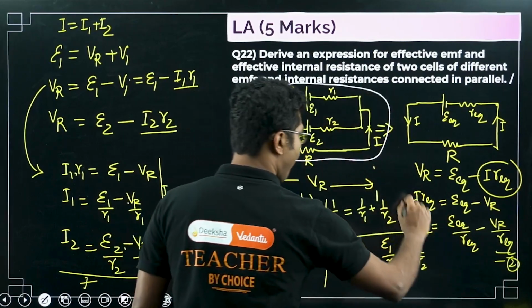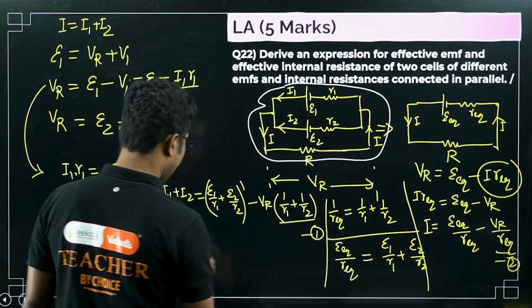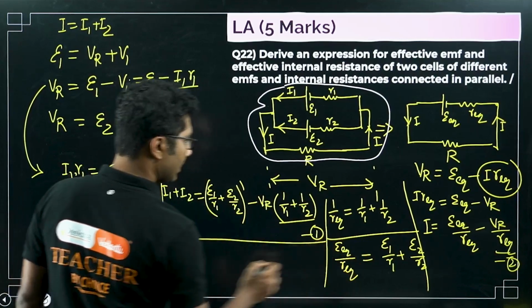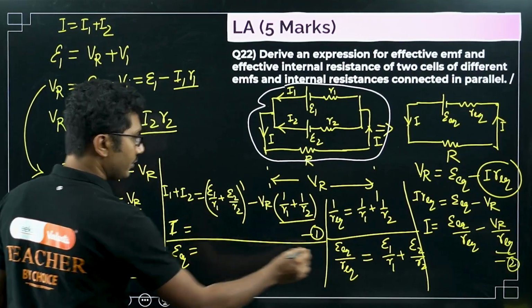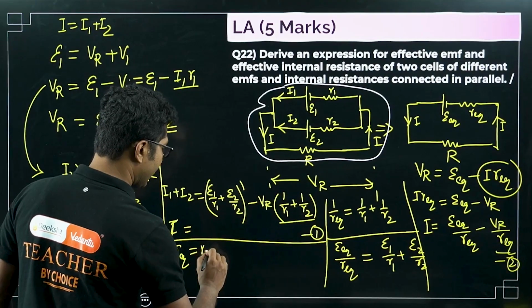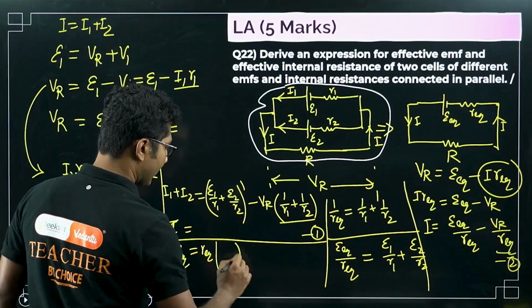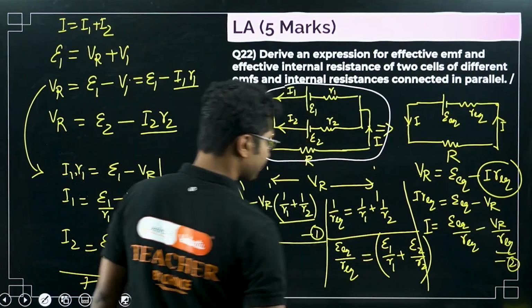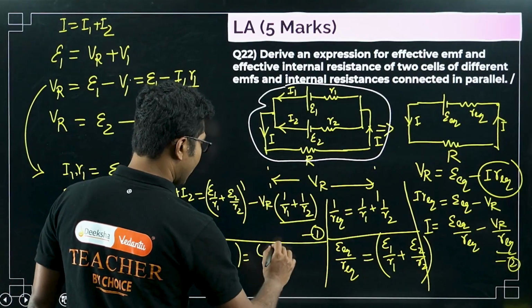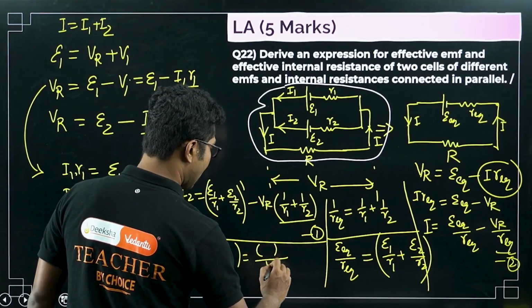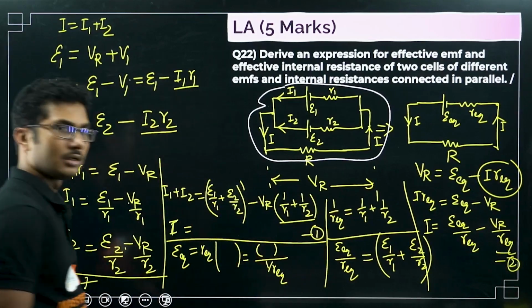So from here I can write epsilon equivalent equals, R equivalent goes up, times whatever is there, or you can write this as whatever this is divided by 1 by R equivalent, right?